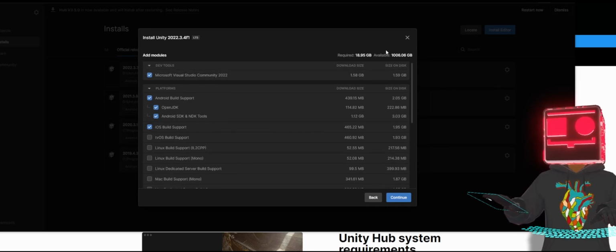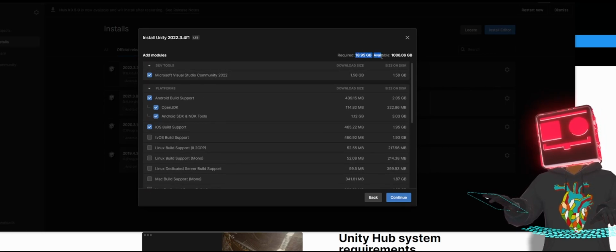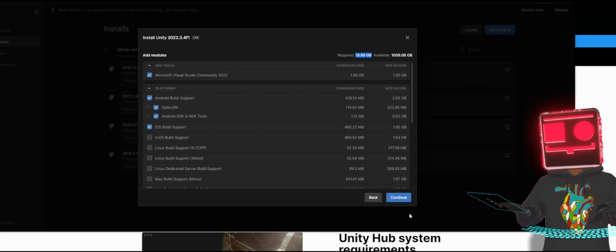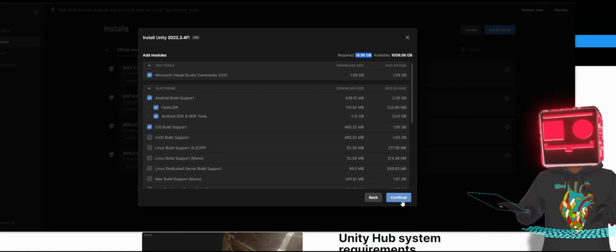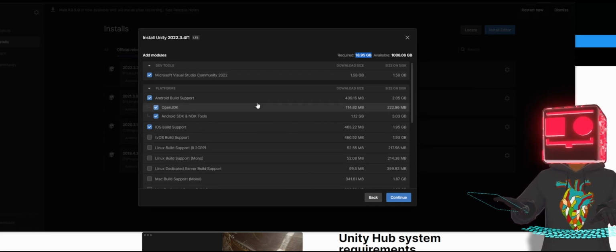So depending on what you have selected, you'll see how much is required, and you just press load. If you've got internet that is throttling itself like my internet, I think the best advice is to do it at midnight, because I've realized that there's no traffic on my internet, so it works well when I'm installing a new Unity editor or something.